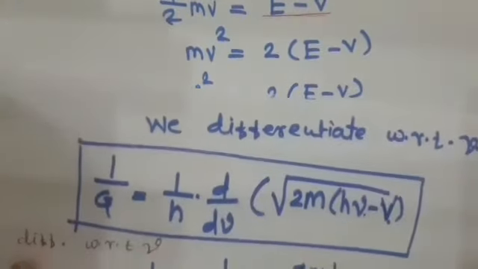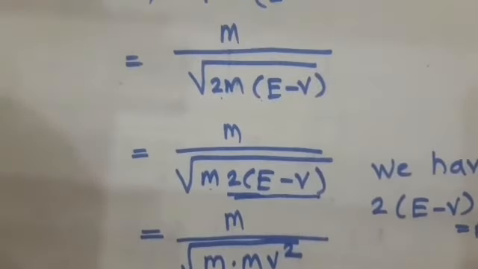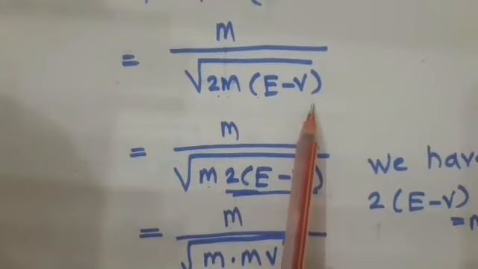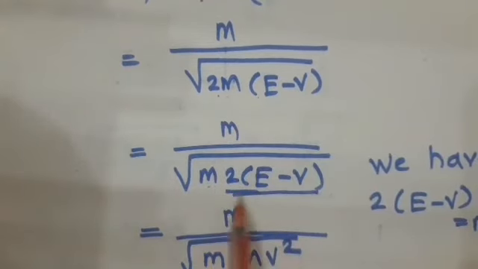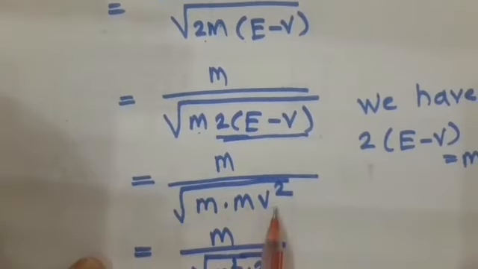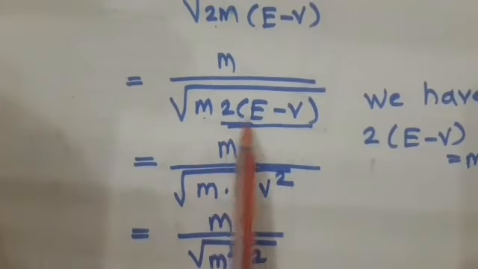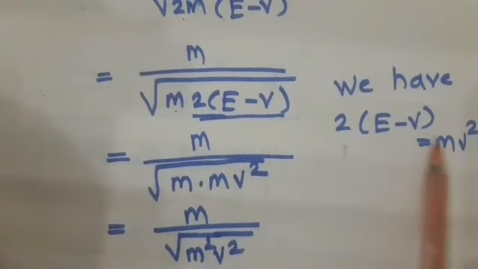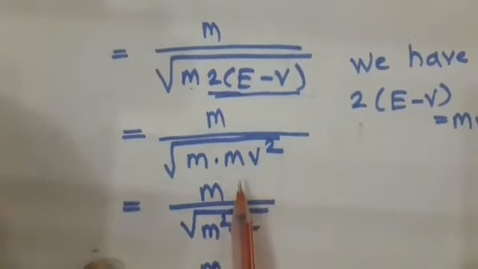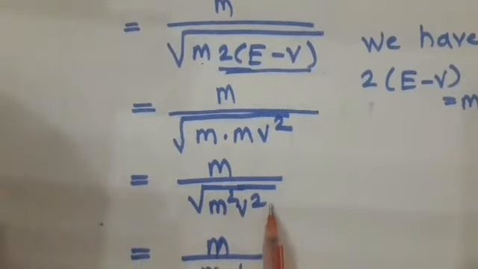Now we put the value of 2m into E minus V, which is equal to mv square, in this equation. So when we put mv square, we get m upon m square v square.